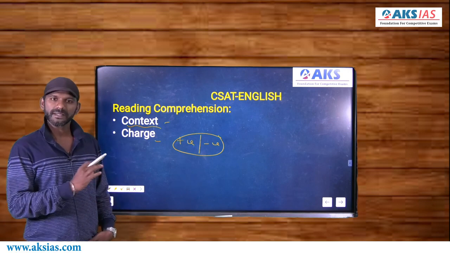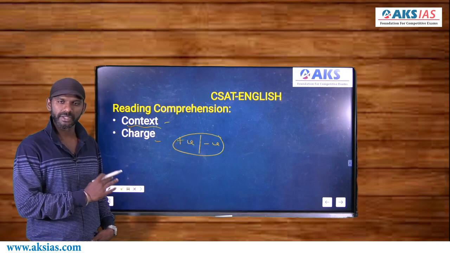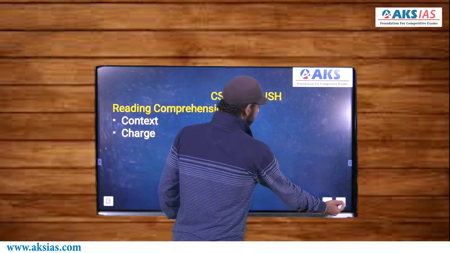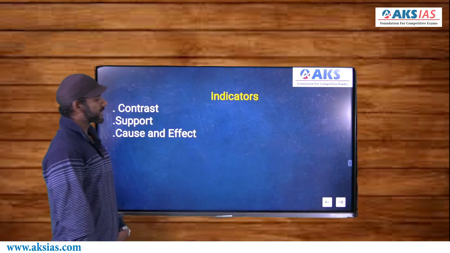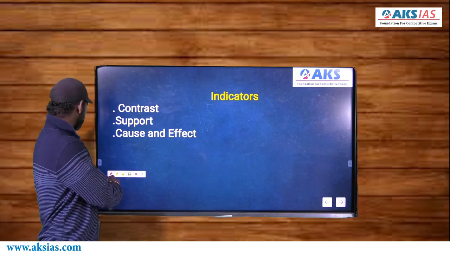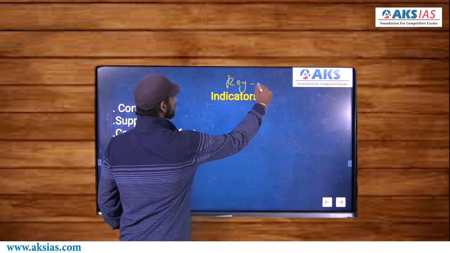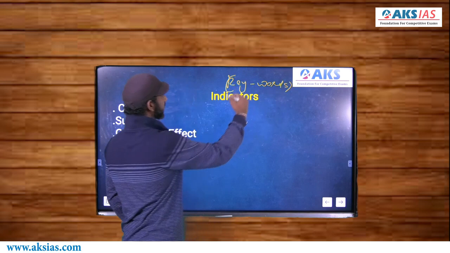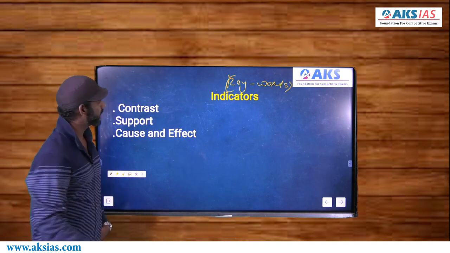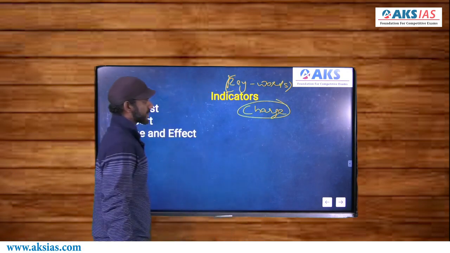I'll tell you how to approach, right? Now, as I said, these are the 2 things we need to focus on. One is understanding the context, the other one is identifying the charge, right? There's a concept by name indicators. This is a very important concept, right? Indicators are in fact keywords. Indicators are keywords, right? The concept of indicators is all about identifying the charge of every idea in a sentence.